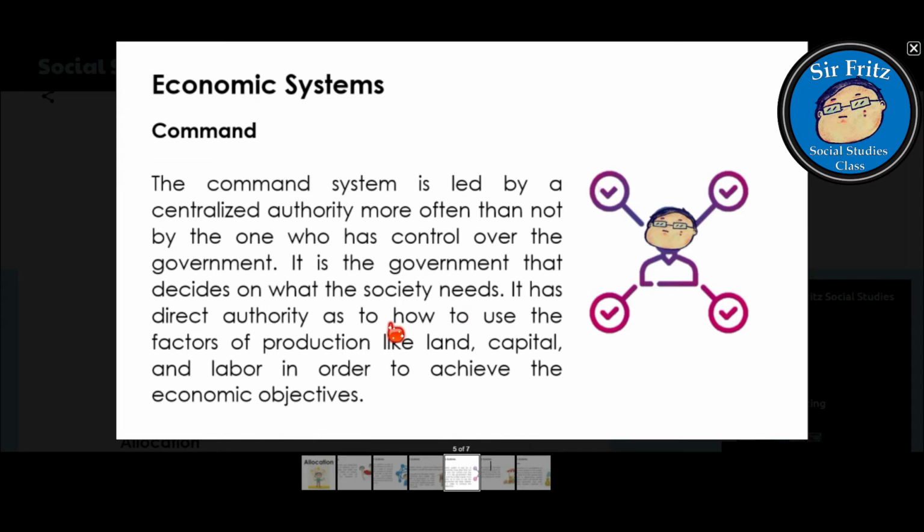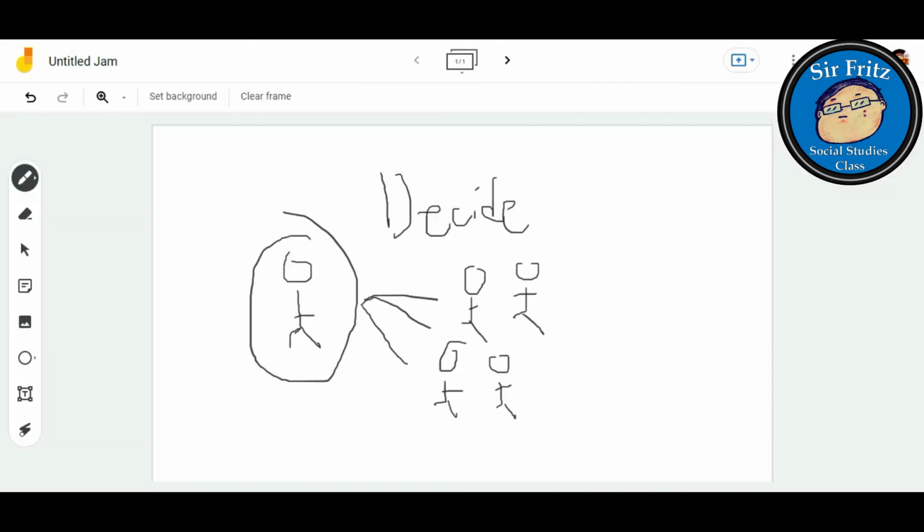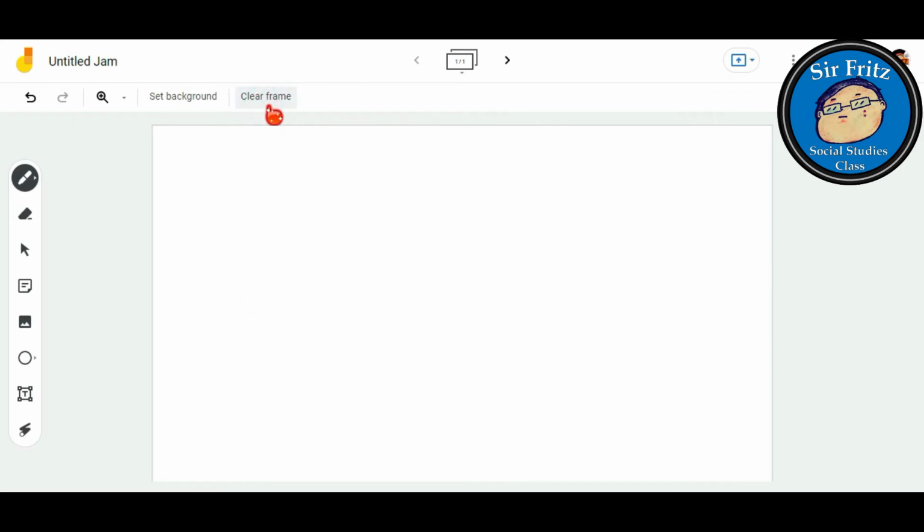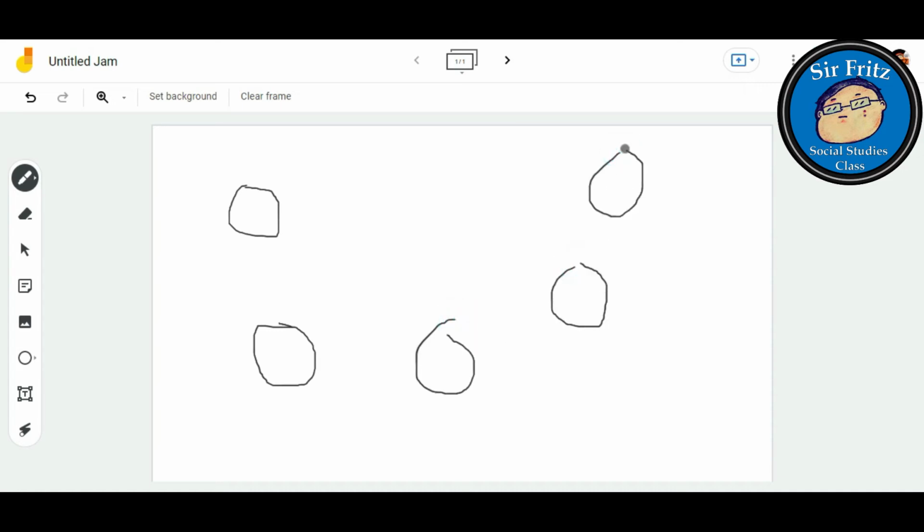It has direct authority as to how to use the factors of production like land, labor, and capital in order to achieve the economic objective. When we say command system, we look at our society, which is fragmented, or broken down into different cities.